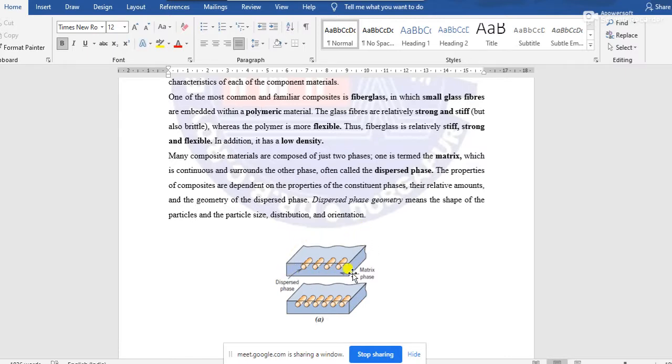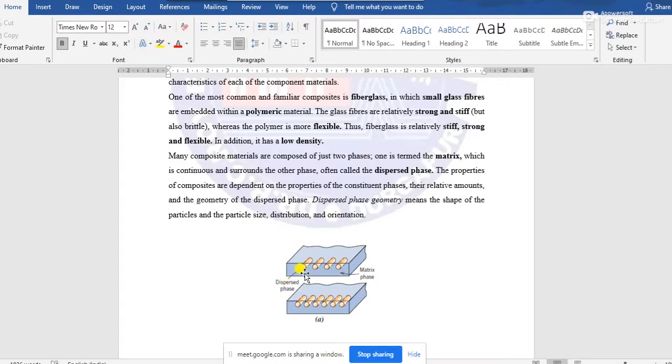The outer portion, or the blue portion in the diagram, is called the matrix phase, and this surrounds the dispersed phase.